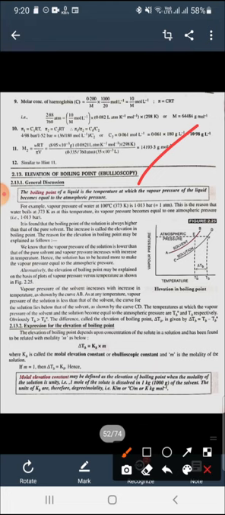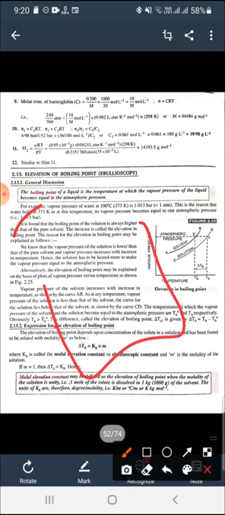Now elevation in boiling point means increase in boiling point. So how and why is the boiling point of a solution increasing? Whenever there is a pure solvent, it has some particular boiling point, like water has a boiling point of 100 degrees Celsius.